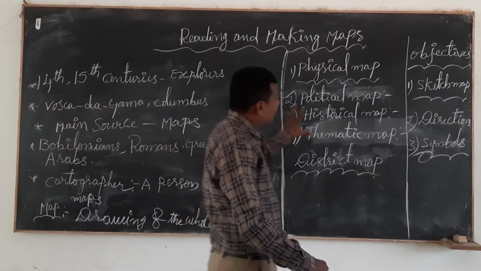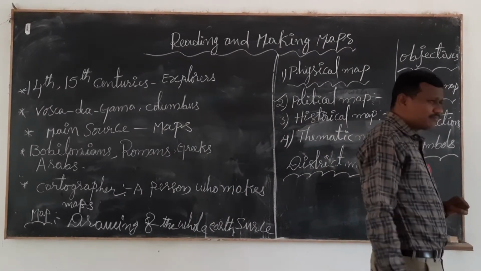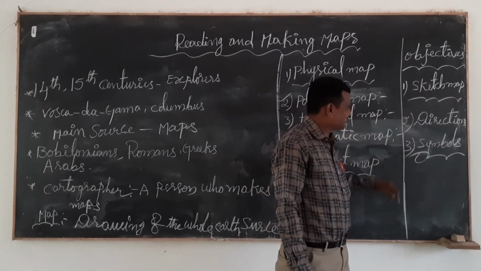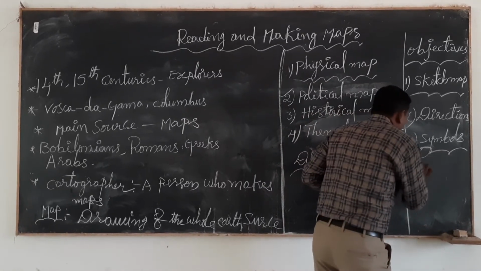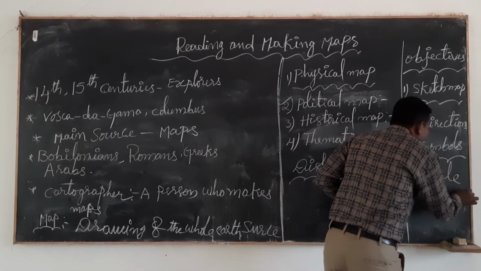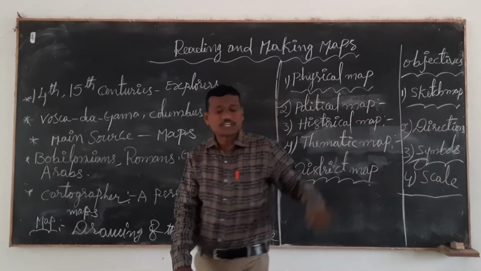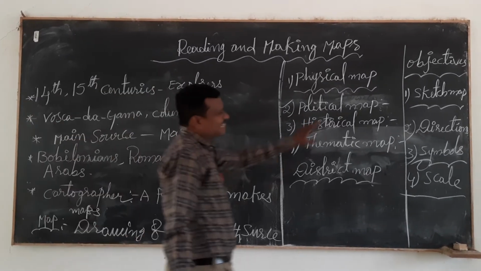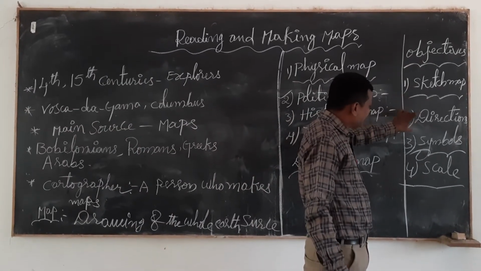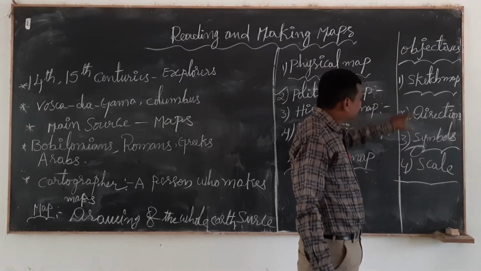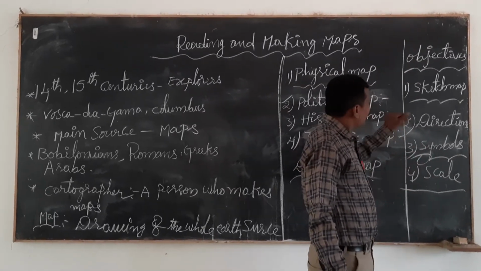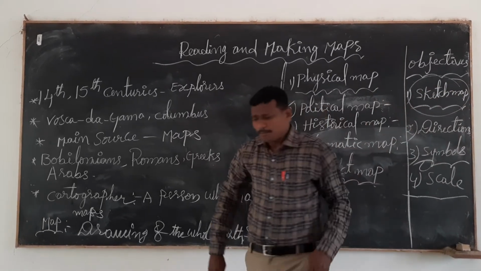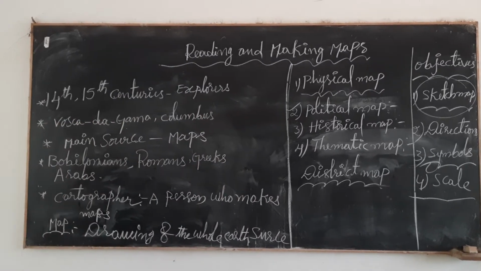Next, you see the objectives of the map. There are different kinds of objectives: sketch map, directions, symbols, and the fourth one, scale. These are the main objectives of the map. Let us discuss one such type, a sketch map, in our lesson. What is a sketch map?